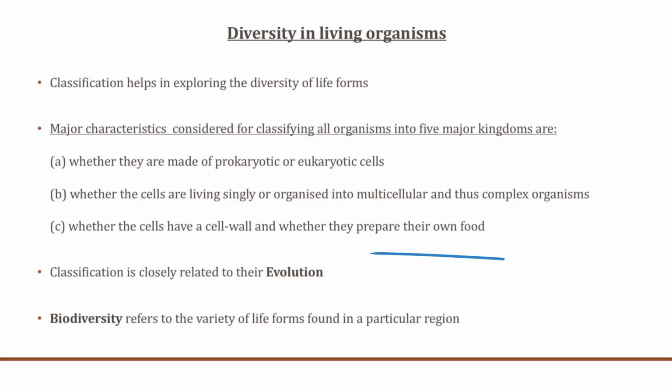Also, whether the cells have a cell wall, or whether they prepare their own food, that is, whether they are autotrophs. Classification is also closely related to evolution. As organisms evolve, they become more and more complex, and therefore the classification changes accordingly. Now, biodiversity refers to the variety of life forms found in a particular region. As we all know, there are different biodiversity hotspots in the world depending on conditions such as sunlight, rainfall, the surrounding patterns of vegetation, soil, etc.